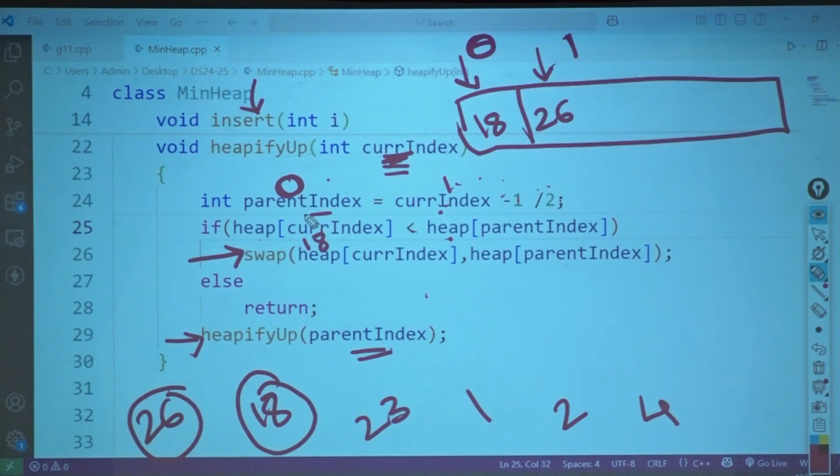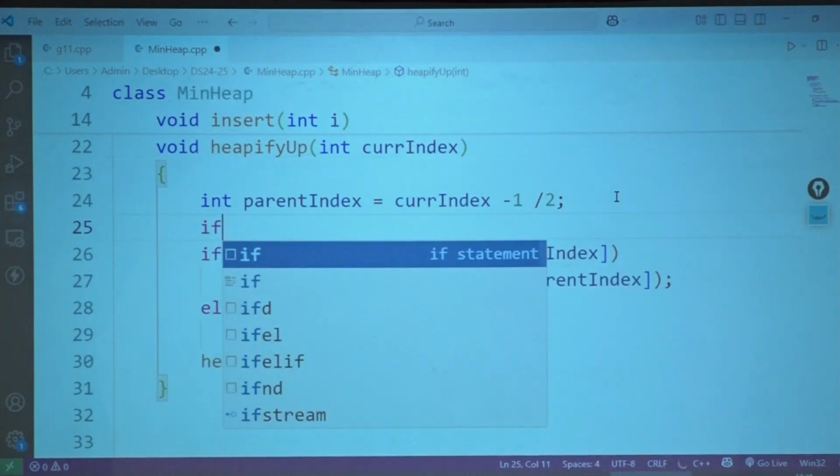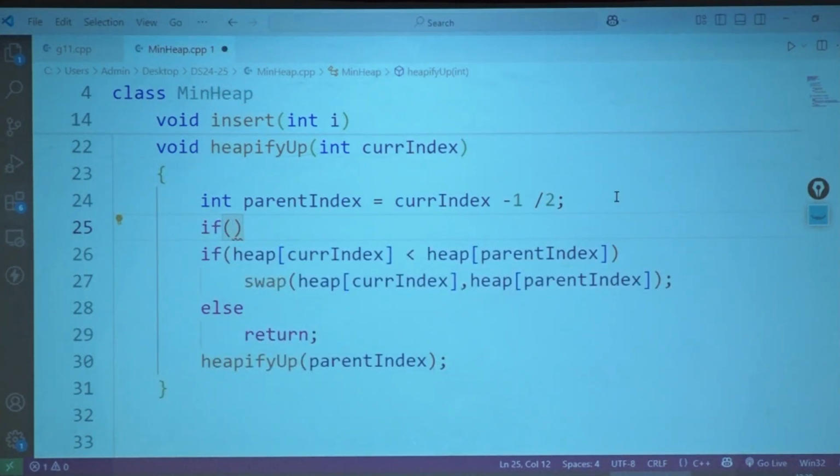What would be the base condition is what I am asking you. समझा अभी question? Yeah. Should I keep the base condition for current index? Should I keep the base condition for parent index? Anything you can keep here.